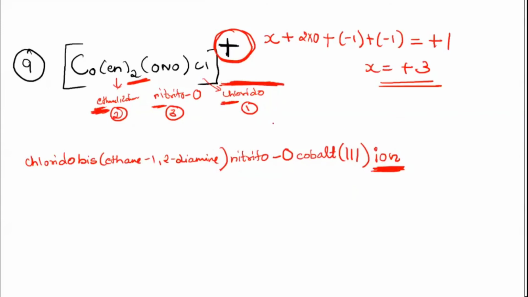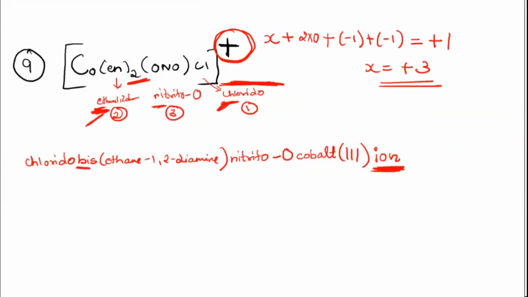Now your doubt is why chlorine is named first. Because of alphabetical order. Which comes first according to the alphabet? C comes first alphabetically. Then E: A, B, C, D, E. So E will be second. And then I told you, you are not supposed to take the bis into consideration.